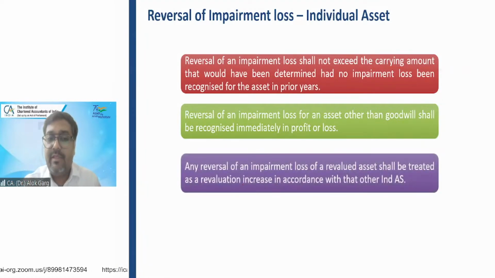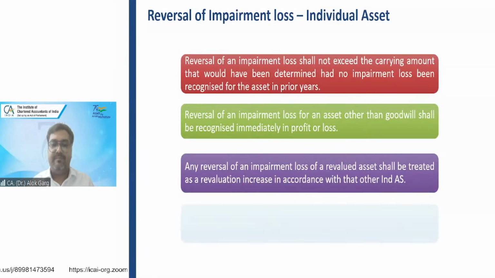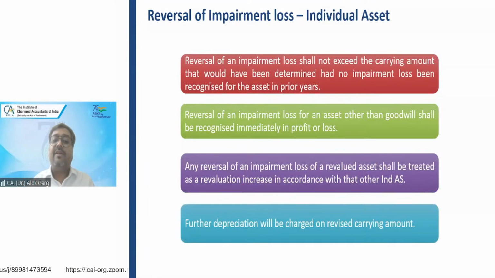Except if there is a reversal of an impairment loss on a revalued asset, where the company was having a PPE and the company was applying the revaluation model. In that case, this reversal of impairment loss will be treated as a revaluation increase. You have to see whether you have to take it to the P&L or to the revaluation surplus. Depreciation will be charged on the revised carrying value. It has to be charged on the revised carrying value. Okay.